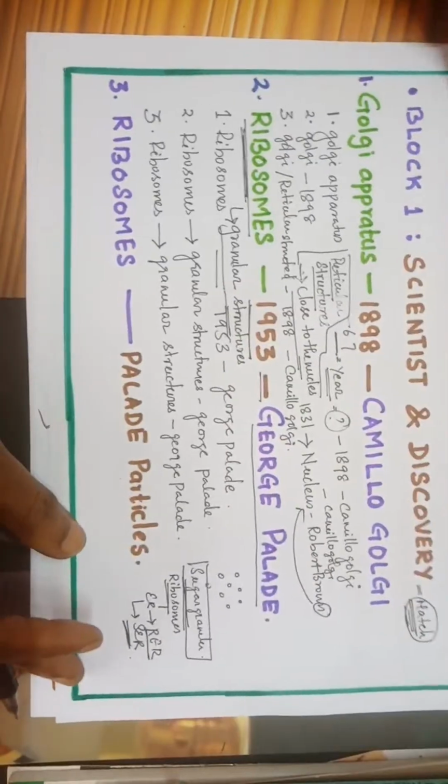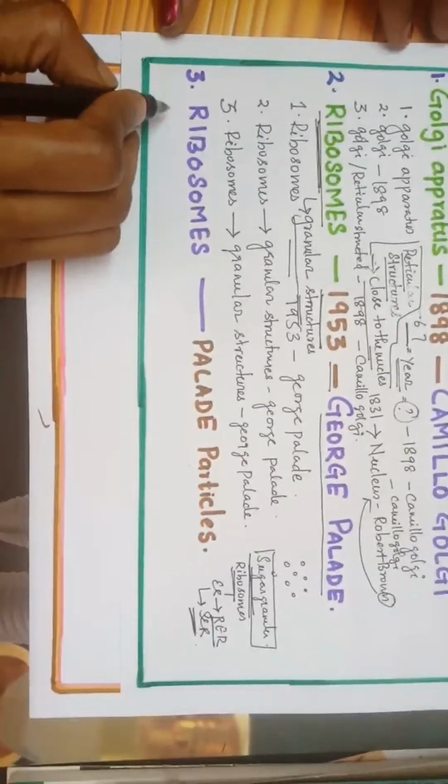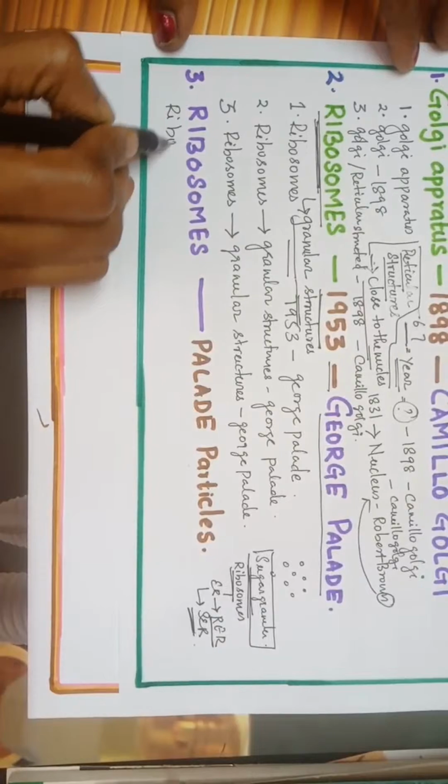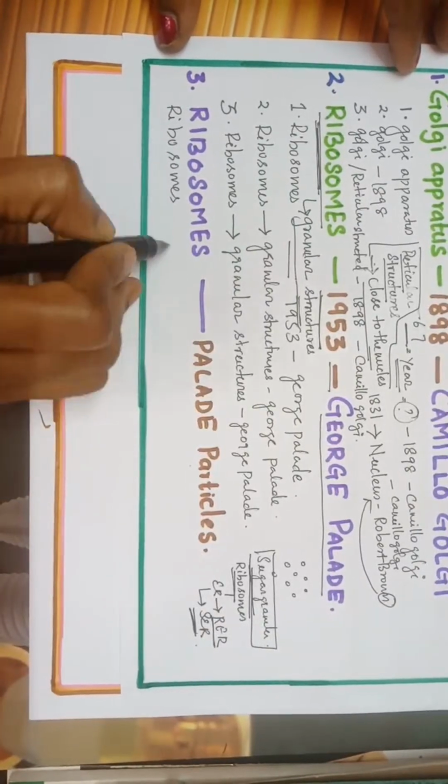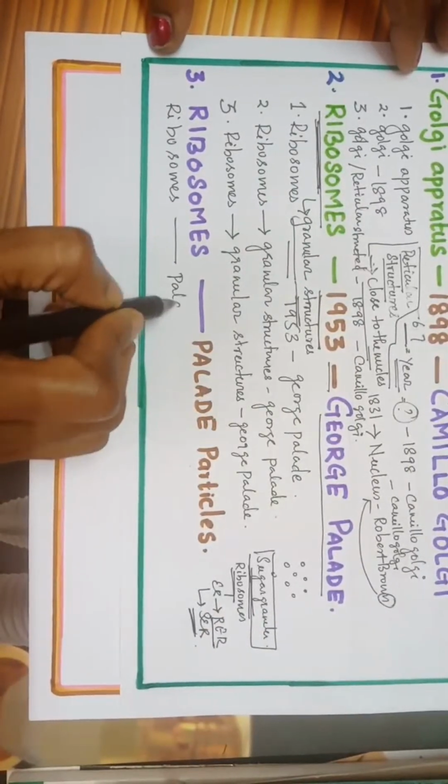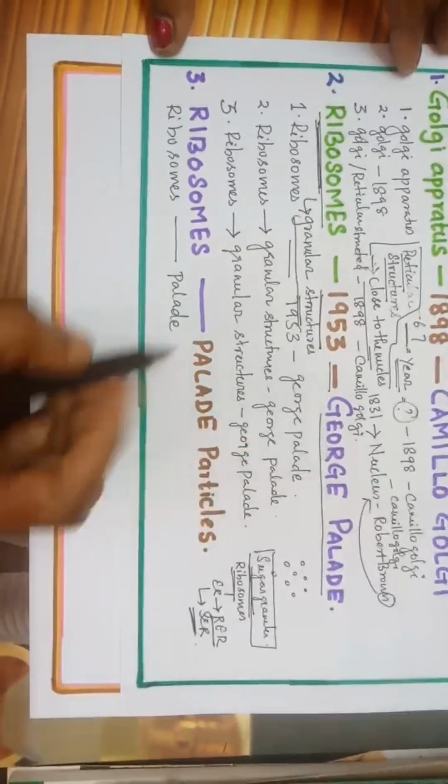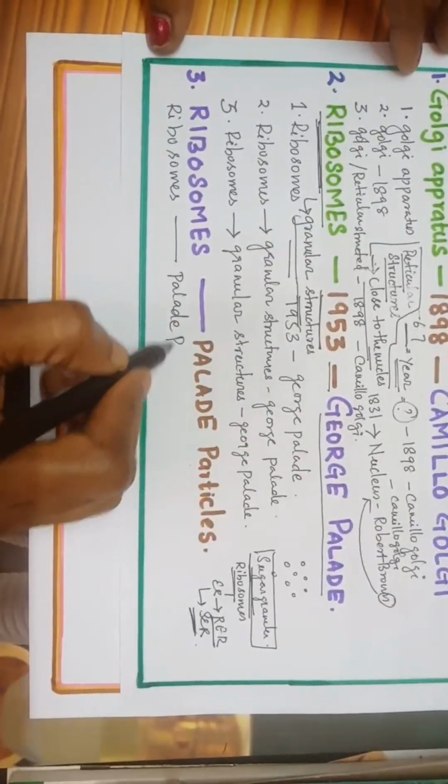We already finished this. Next, ribosomes are also called Palade particles. They are also called Palade particles after the scientist George Palade. Okay, Palade particles.